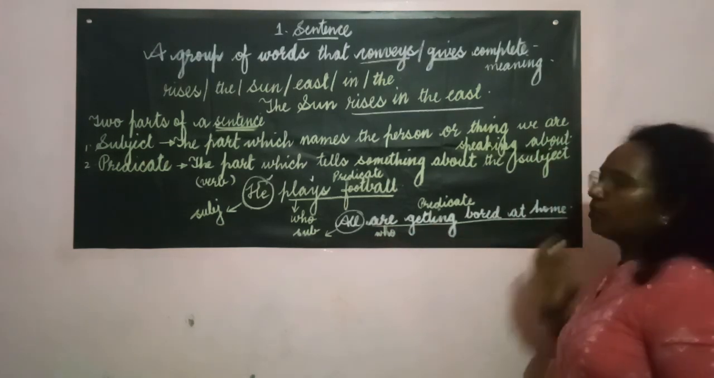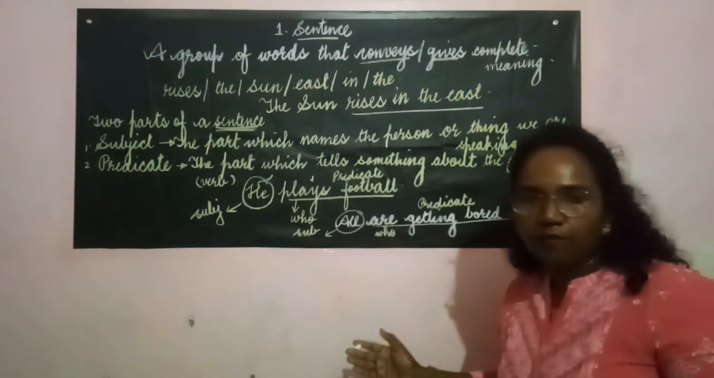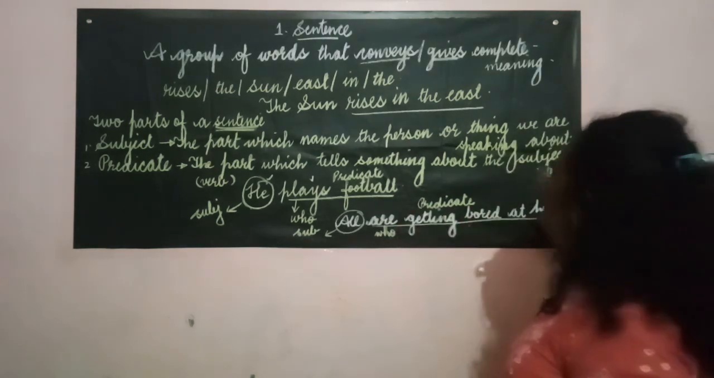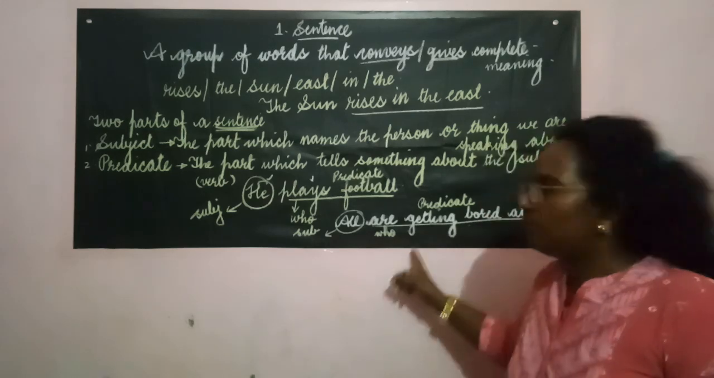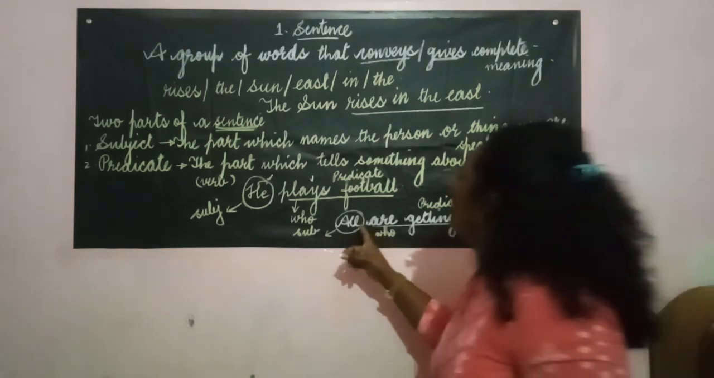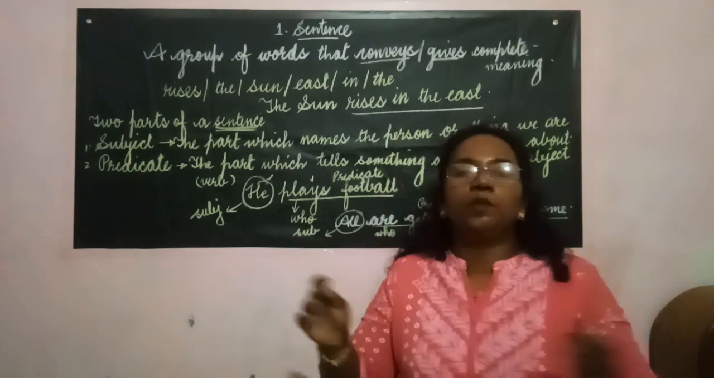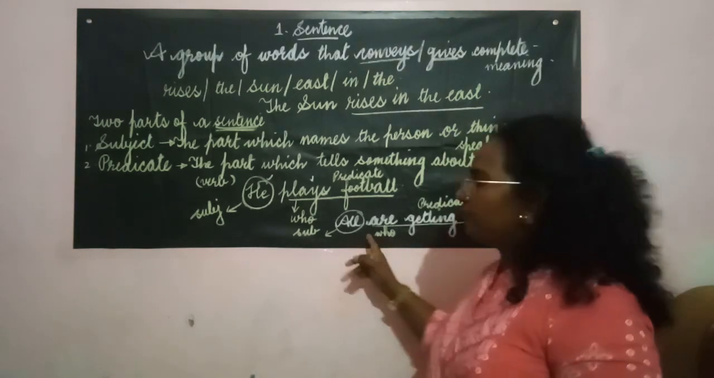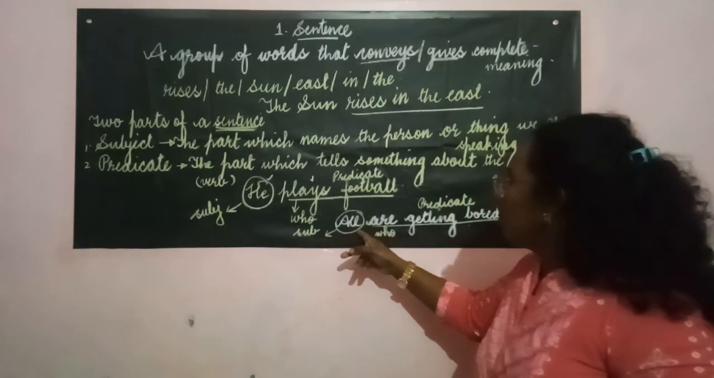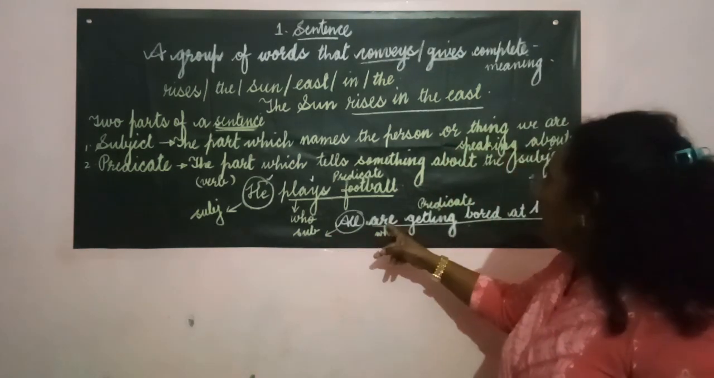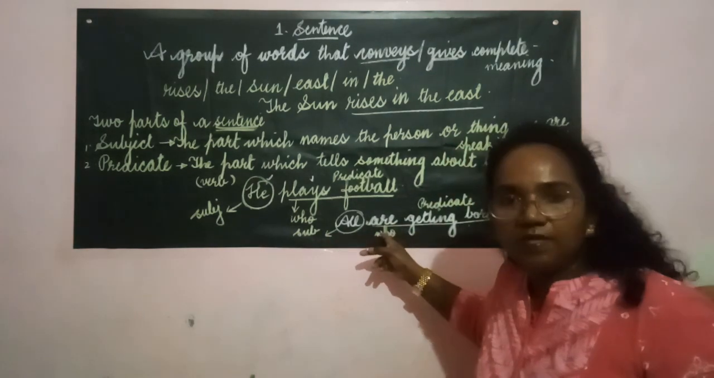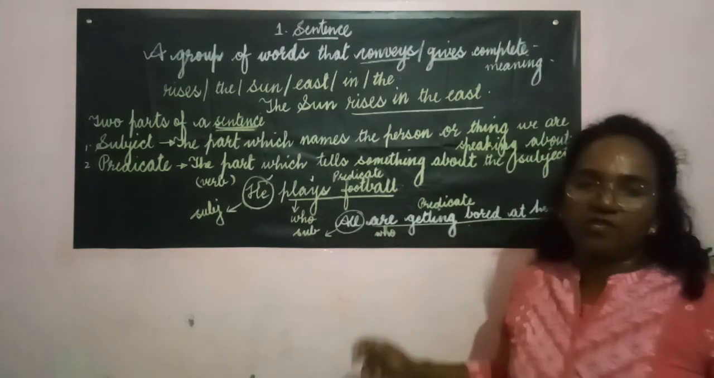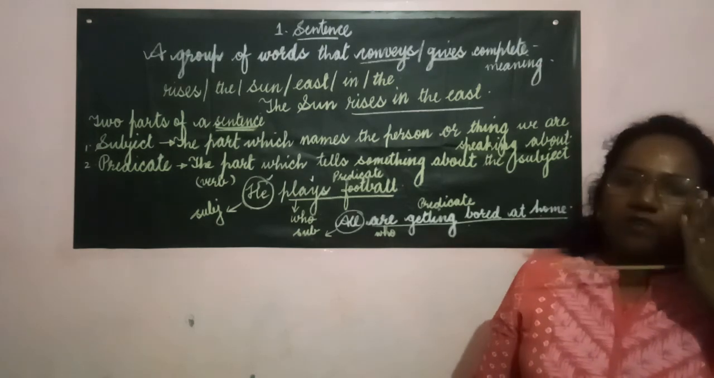Now let us look into one more sentence. "All are getting bored at home these days." So the question is, who are getting bored at home? When we ask the question, we get the answer: all. It means all the people of the world are getting bored at home. Therefore, we can call "all" the subject. And the verb part, where the verb is, where the action is, "are getting bored at home," can be called the predicate of the sentence.